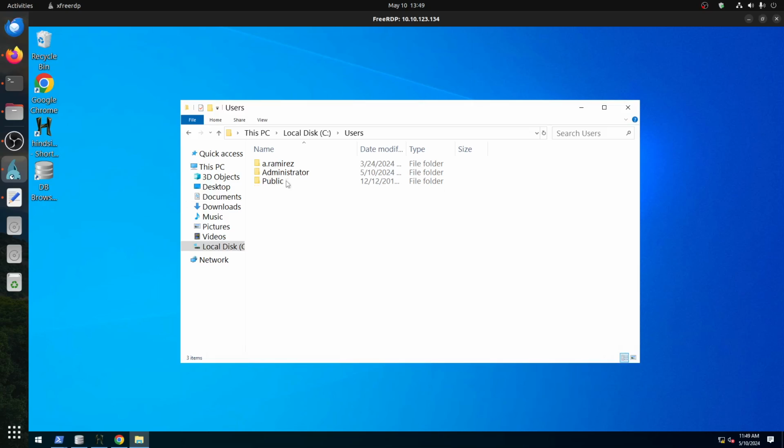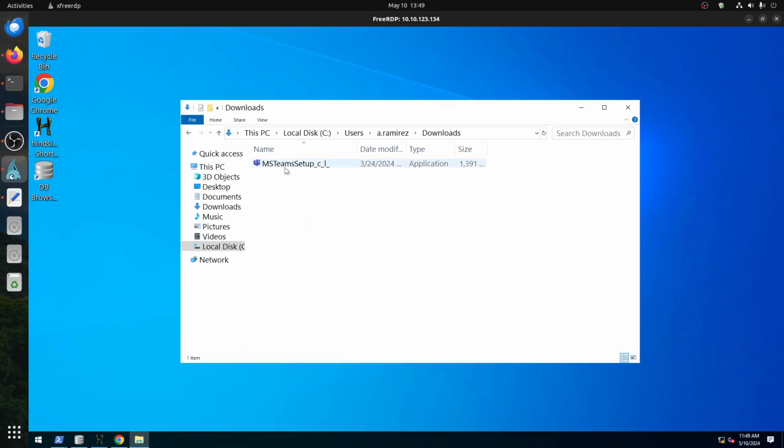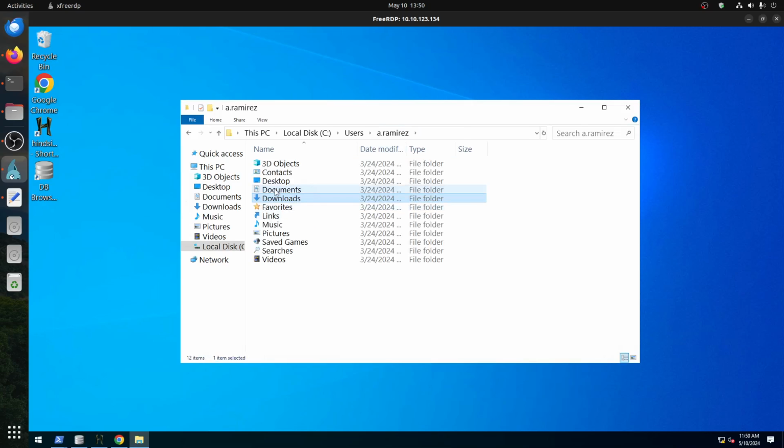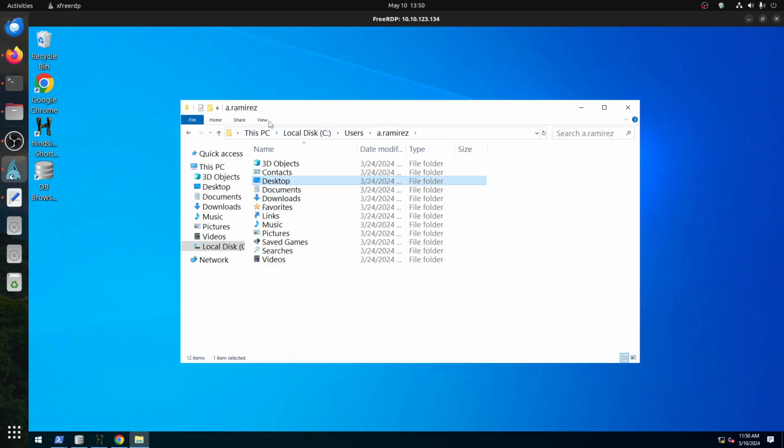We have the users, most is Ramirez. There's nothing showing that he downloaded the MS Teams setup, so we have this information already there. We have Documents. Where is his desktop? There's nothing on the desktop. Do we have a hidden file? Okay.